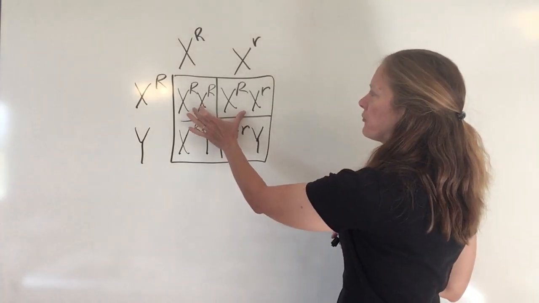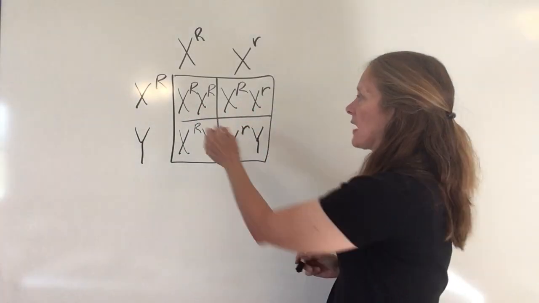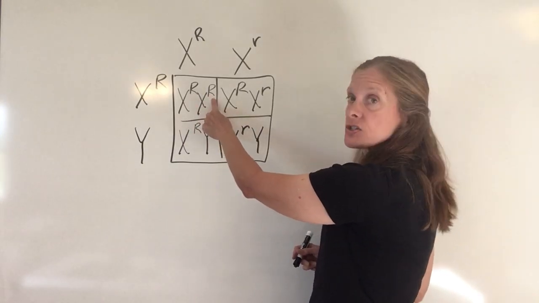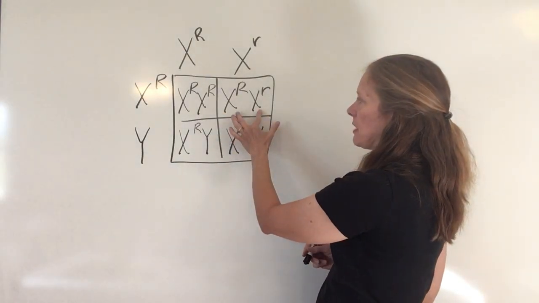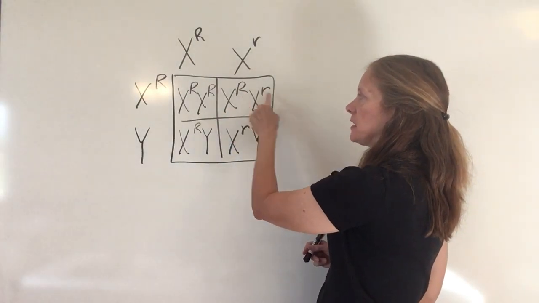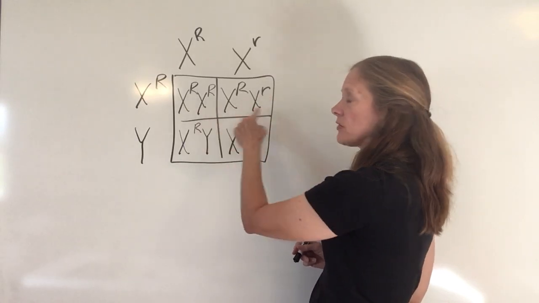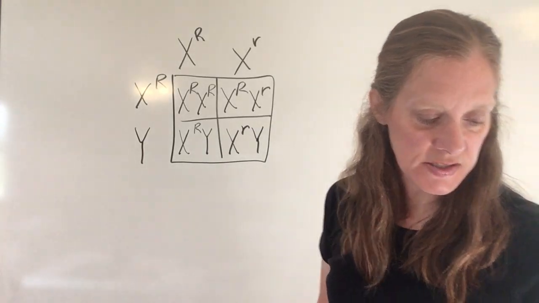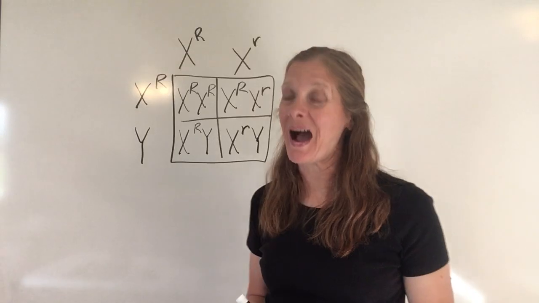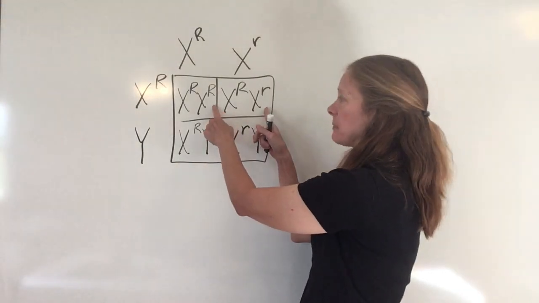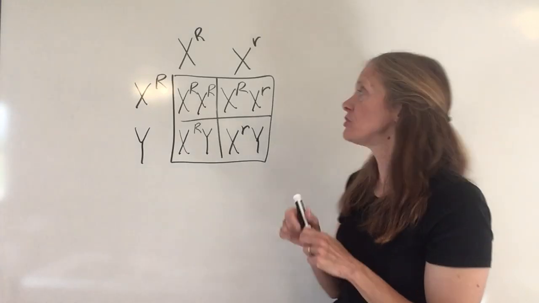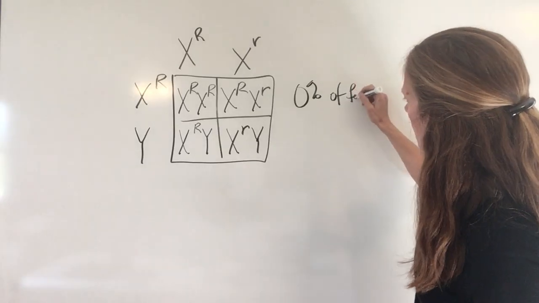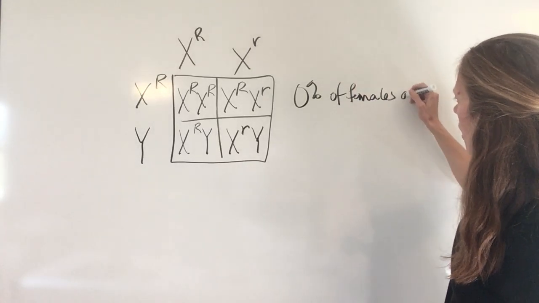So if I look at my females first, what color are their eyes? Well, in this female, I have two dominant alleles, and so this one is red-eyed. In this female, I have both a dominant and recessive, but the dominant rules. So all of my females are going to have red eyes. Now the question did ask us, what is the percentage of getting a white-eyed female? Well, did I have any females that have white eyes? No, I do not. So 0% of females are white-eyed.